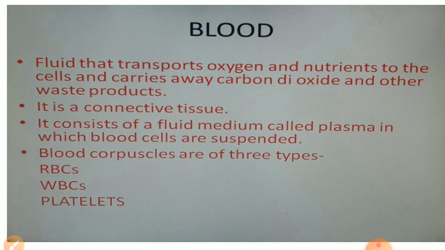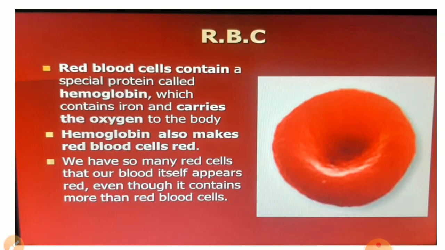It consists of four things: plasma, in which different corpuscles are suspended, which are RBC, WBC and platelets. The plasma is the liquid part, or we can say the fluid part, of the blood. It is a colorless liquid which consists mainly of water with many substances dissolved in it, and some of the corpuscles are also found in it. So the major corpuscles are RBC, WBC and platelets.